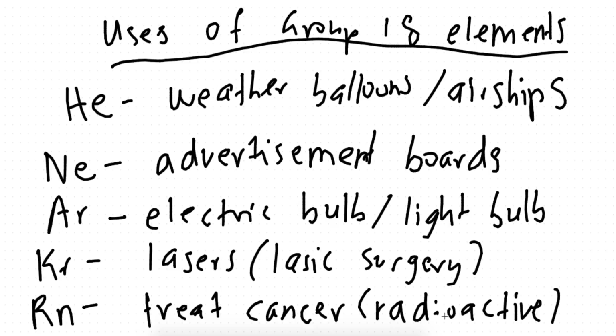So a quick summary: helium. What do we think of? Helium, we think of those hot air balloons, weather balloons, whatever you want to call them. Neon, think of Tokyo, advertisement lights. Argon, think of light bulbs. Krypton, think of lasers for eye surgery. And the last one is radon, think of treating cancer. If they say anything about radioactive, it's 100% going to be radon.